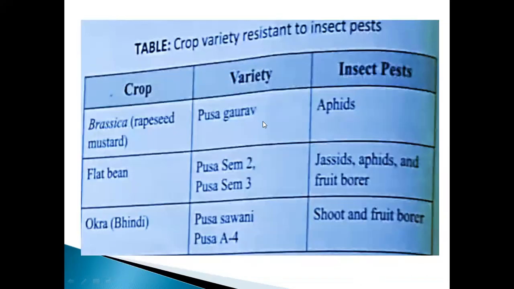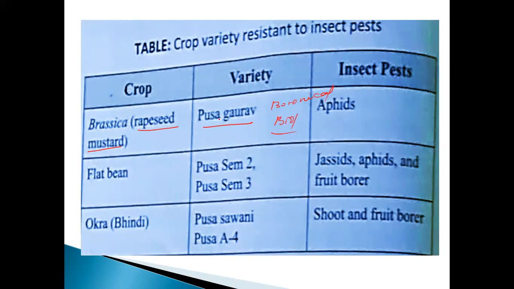What is the next one? See here, the crop varieties that resist insect pests. Some of the plants can resist insects. What are the crops? Brassica, rapeseed mustard, flat bean, okra. So these are the plants and varieties. You must note down, sometimes they may ask the question on this point. Brassica, rapeseed mustard. Is this a botanical name or zoological name? This is also a botanical name, isn't it? Botanical or biological name.